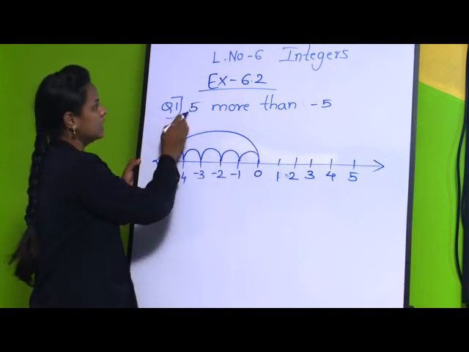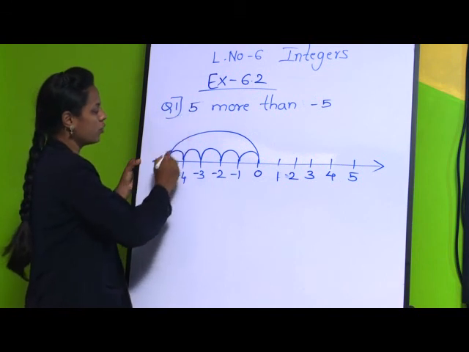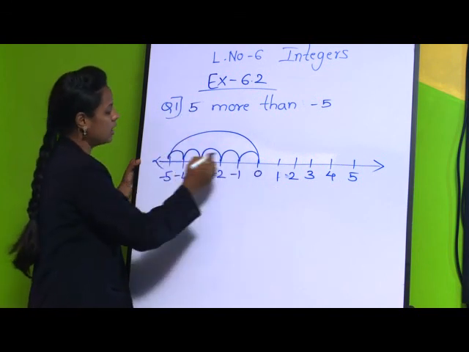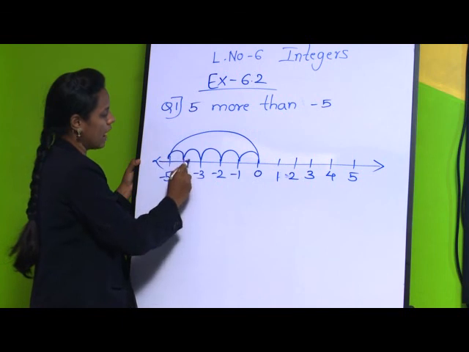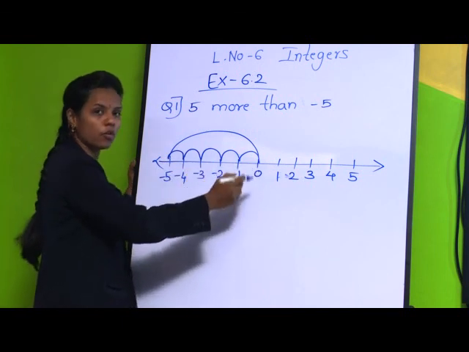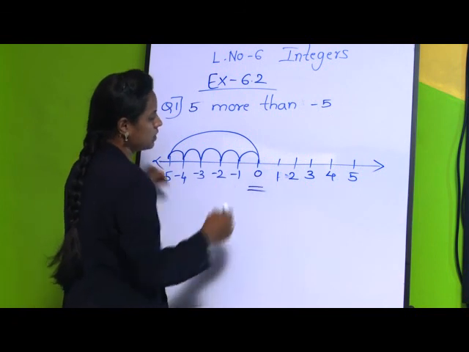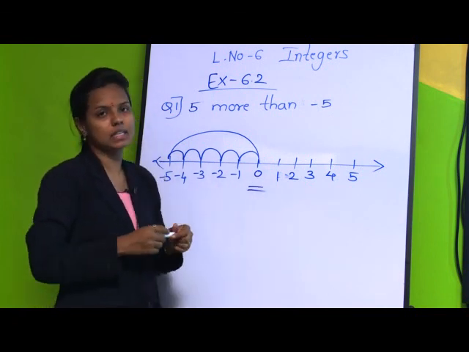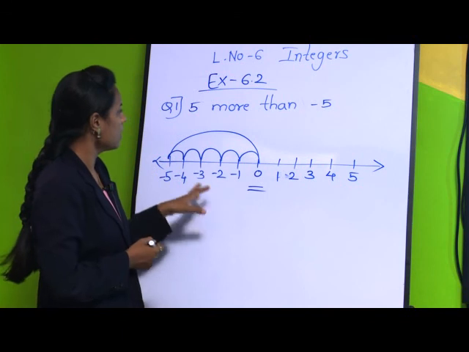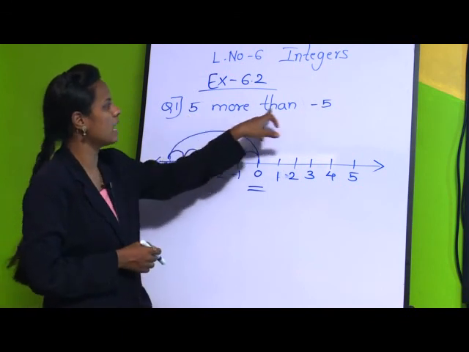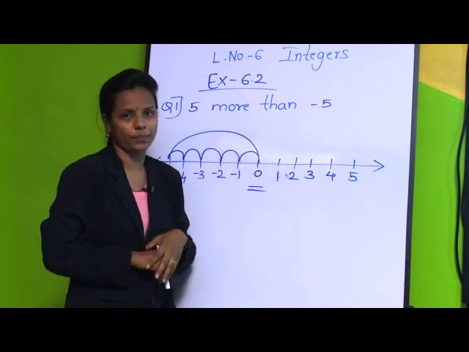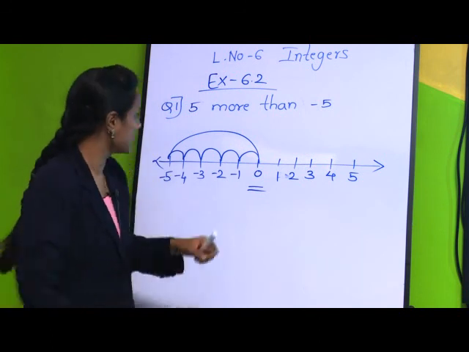As it is plus 5, we are moving in increasing order. From minus 5 we have taken 5 steps forward, so we got the answer 0. Because 5 more than minus 5 is 0. Okay. One more example.